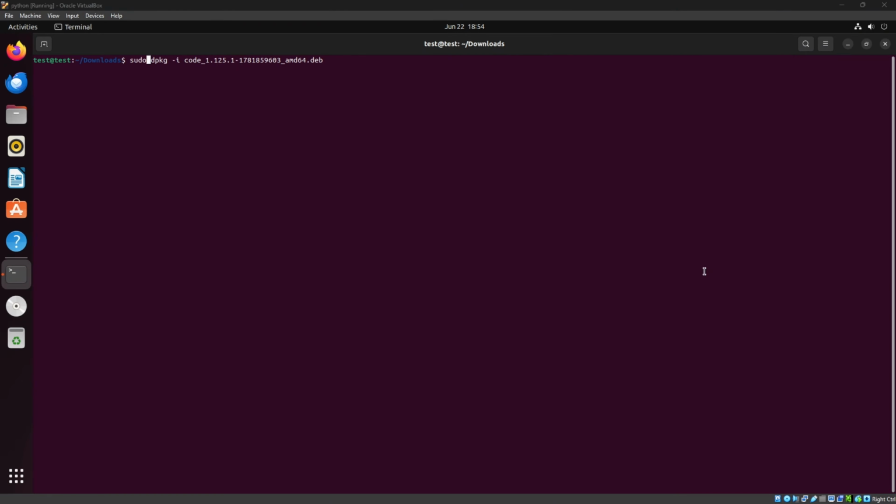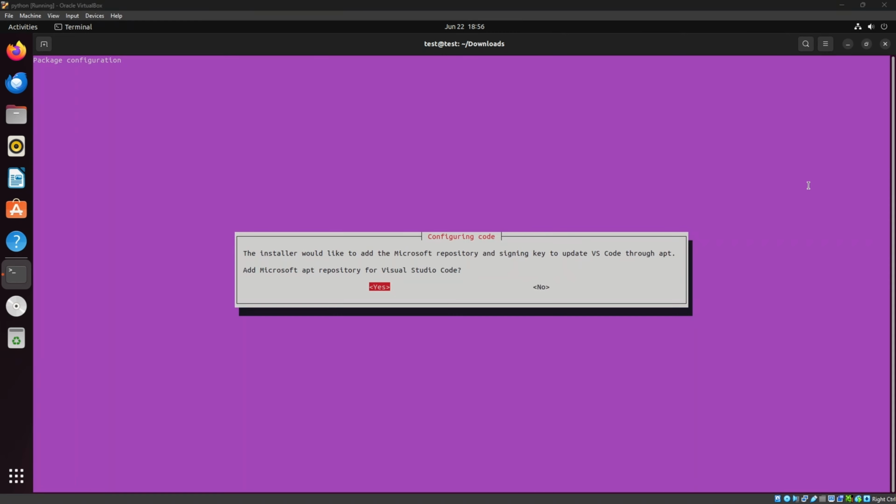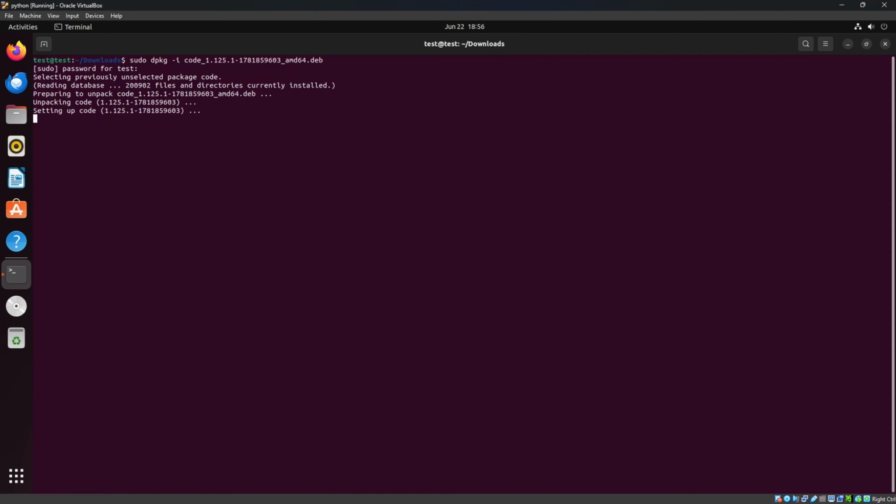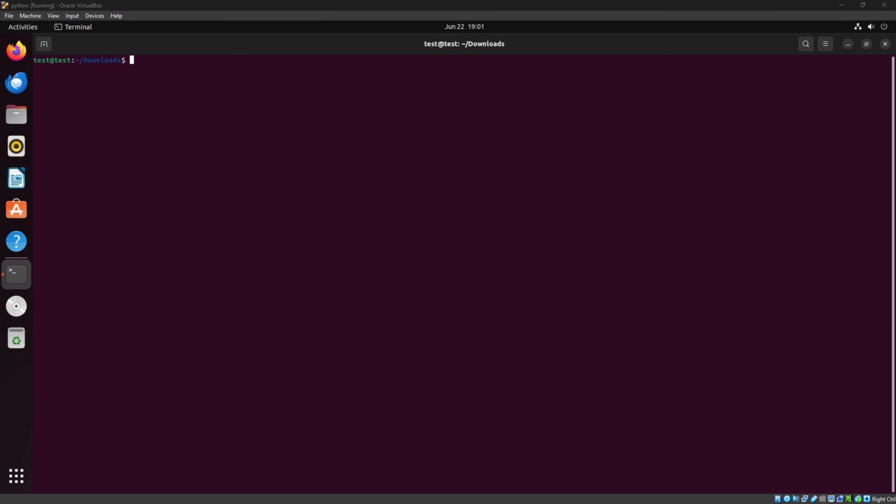Once we have the package downloaded, we're gonna go ahead and install VS Code using the following command on screen right here. During the install process, you may get this message. We're just going to select yes, and we're going to keep going with the download. Now that we have VS Code installed, we can open VS Code via one of two ways. Either by going to our applications, or we can just type in code here in the terminal.